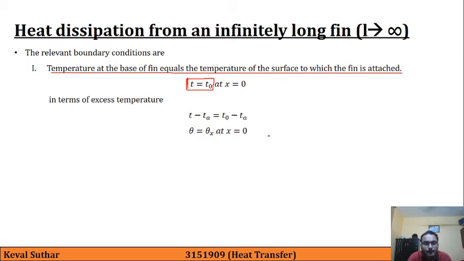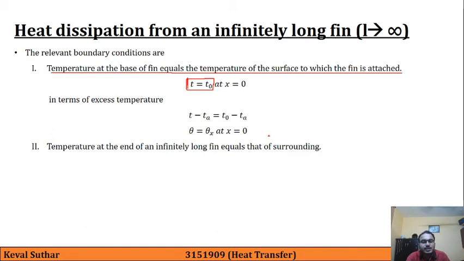The second boundary condition is that the temperature at the end of the infinitely long fin equals that of the surroundings. Let us say this is our wall and the fin length is infinitely long.